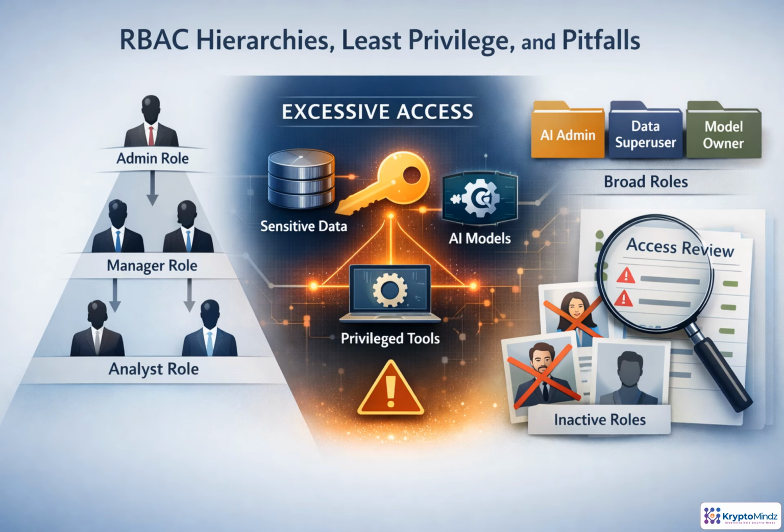Role hierarchies reduce administration because a senior role can inherit permissions from several junior roles. But inheritance can also hide risk. If a manager role automatically receives analyst access and later gains deployment rights, that person may reach sensitive data, models, and privileged tools. Least privilege means designing roles around specific tasks, not job titles or convenience labels. Avoid broad roles like AI admin unless they are tightly scoped, and review access regularly as teams and projects change.